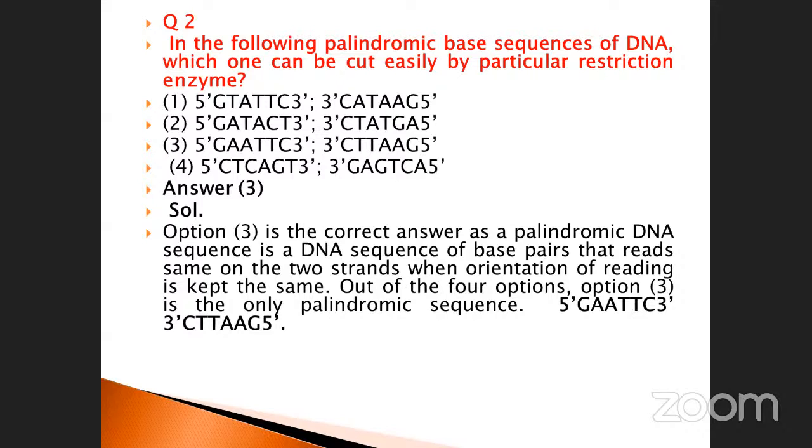So which one is correctly matched here? GAATTC. See here, GAATTC. So this is the correct answer. Okay, are you clear? Dhanalakshmi, Sir. Yes, sir. Are you clear, Varsa? Yes, sir. Any doubt in this part, my dear? No doubt, sir.